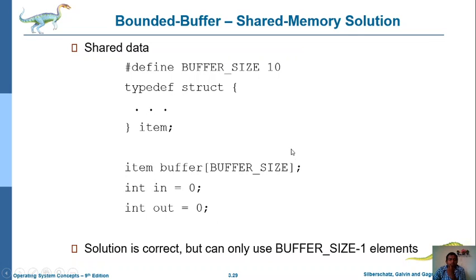This is a proper solution for solving the producer-consumer problem in a bounded buffer manner. Here the consumer can use only buffer size minus 1 elements, that is, up to 9 elements, because it starts from 0, so 0 to 9. In case the buffer size is 20, it will allocate from 0 to 19.